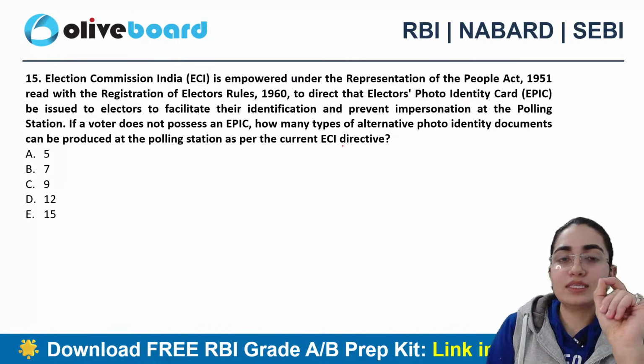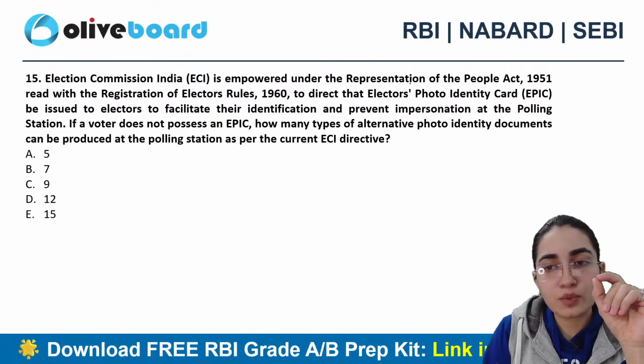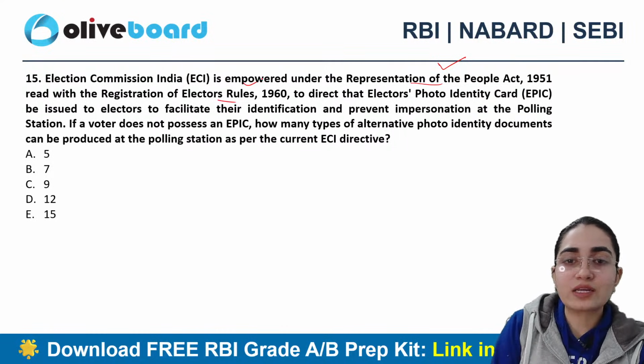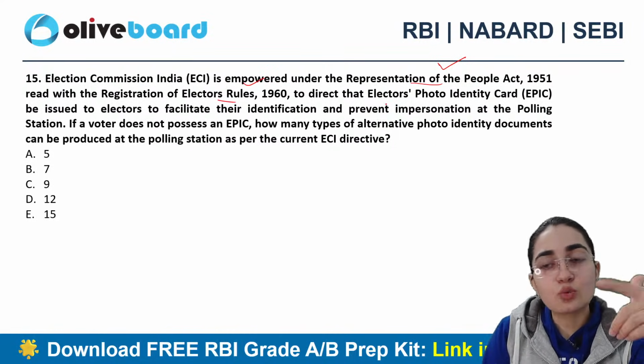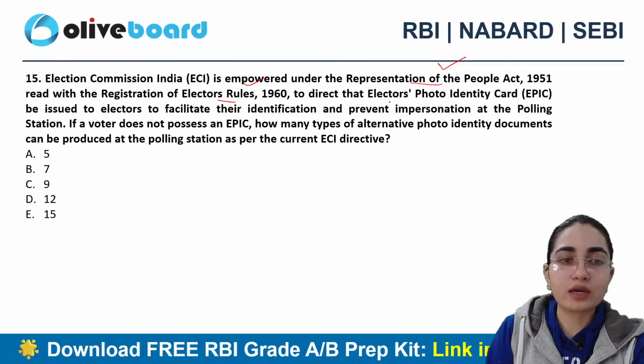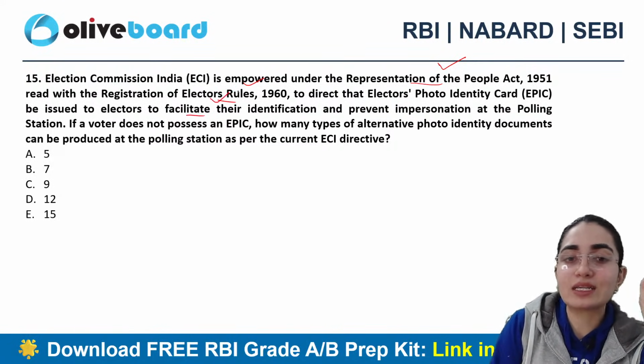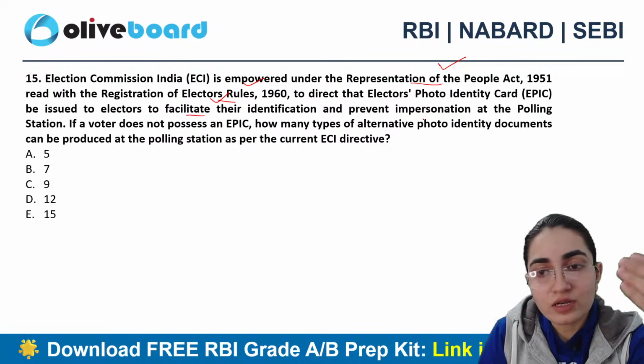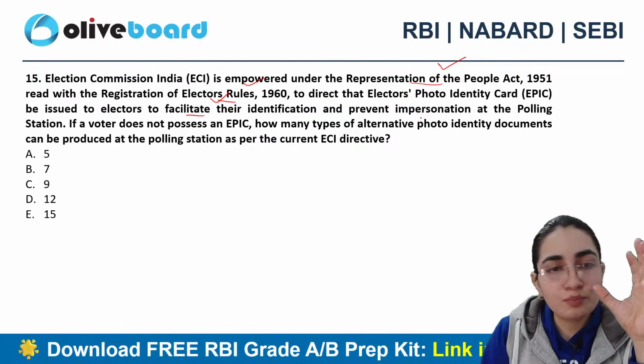All right. The ECI, Election Commission of India, is empowered under the Representation of the People Act 1951, read with the Registration of Electors Rules 1960, to direct that the Electors' Photo Identity Card (EPIC) be issued to electors to facilitate their identification and prevent impersonation at the polling station also.